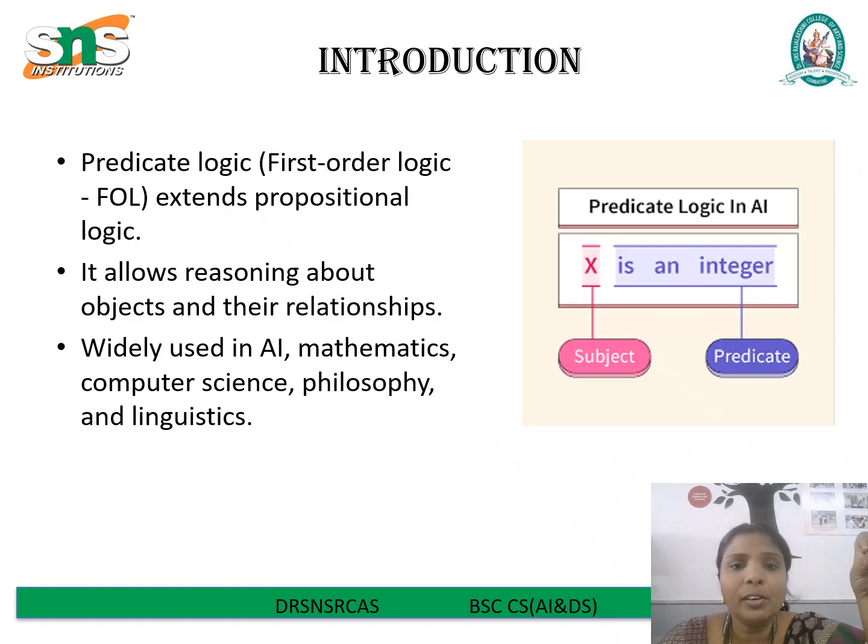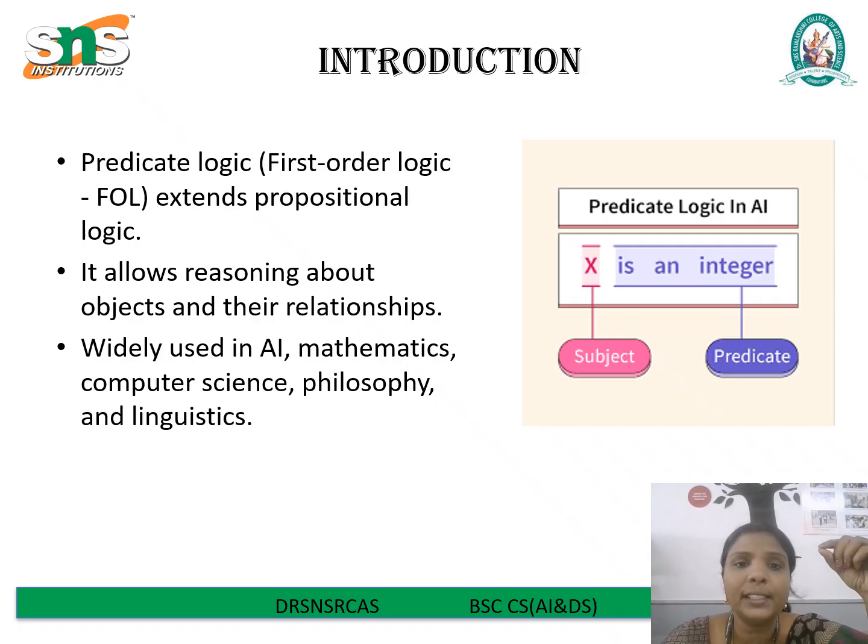Predicate logic goes a step further. It allows us to reason about objects and the relationships between them. Instead of just saying John is hungry as a single true or false statement, predicate logic lets us break it down. John here is the object and the predicate is hungry. Then we can express this relationship as hungry(John), with John inside the brackets. This gives us much more flexibility.